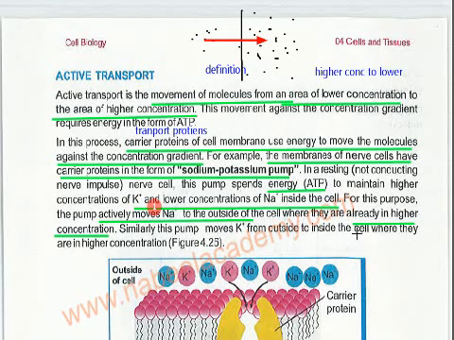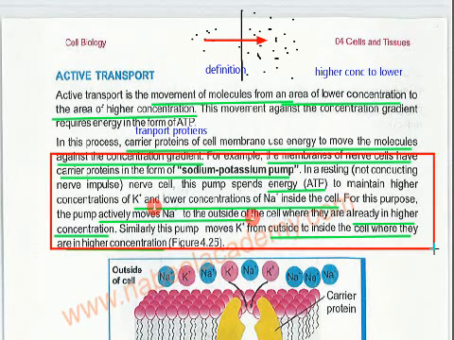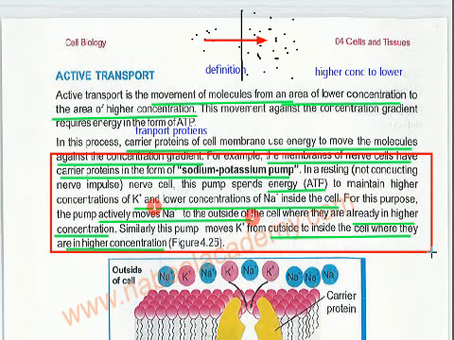Second example, it is moving potassium from outside to inside the cell where they are already in higher concentration. In our cell, all these transports happen: active transport, diffusion, osmosis, filtration. But where does active transport happen? Here they gave you an example: the sodium potassium pump is the example of active transport.